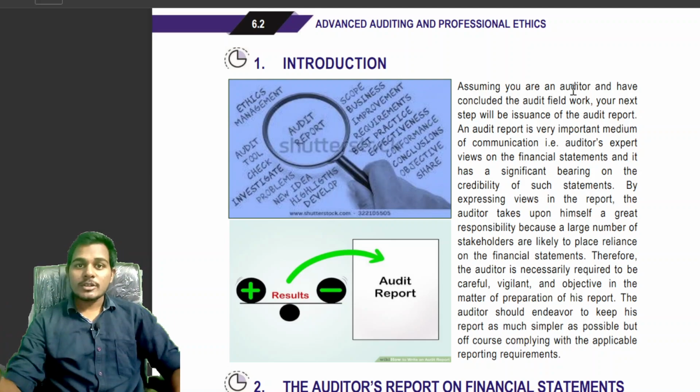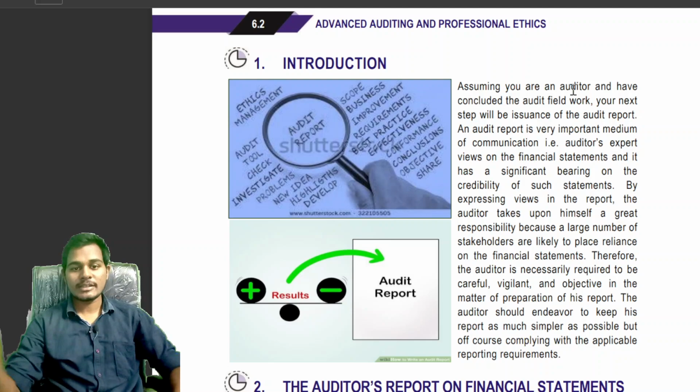Based on the audit report, the users of financial statements will rely on it, as the auditor has given the audit report, and they will invest in the company. That is why the auditor should take responsibility, because a large number of stakeholders are likely to place reliance on the financial statements based on the audit report given by the auditor.